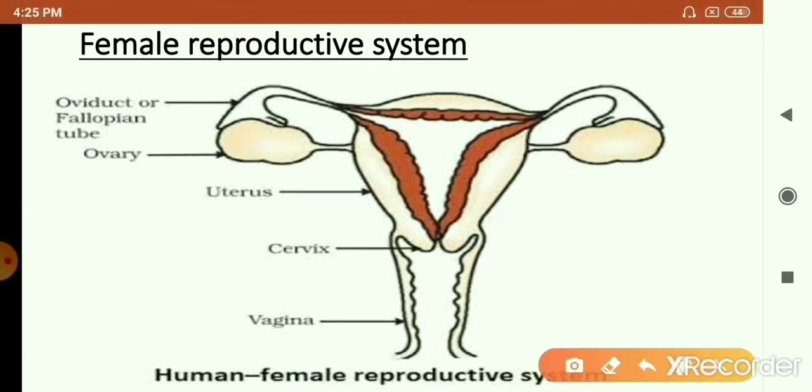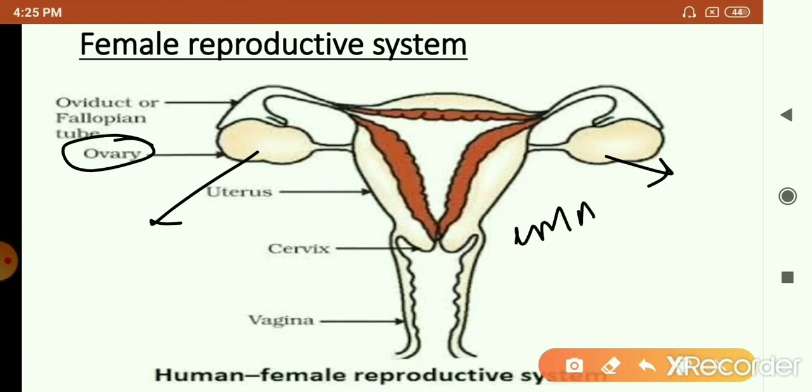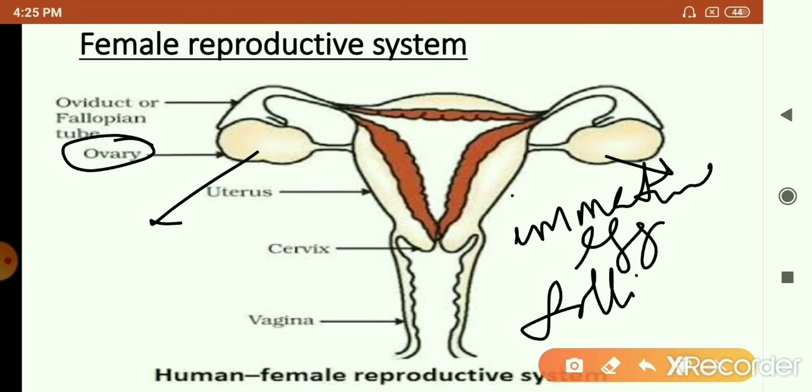The primary sex organs of the female reproductive system include a pair of ovaries, which are located in the abdominal cavity. The testis, I said, in males is present outside the body in the scrotum, but the ovaries are located in the abdominal cavity. When a girl child is born, right from birth you find there are thousands and thousands of immature eggs, also called follicles. So there are many eggs present in the ovary, but at that time the eggs are not released.